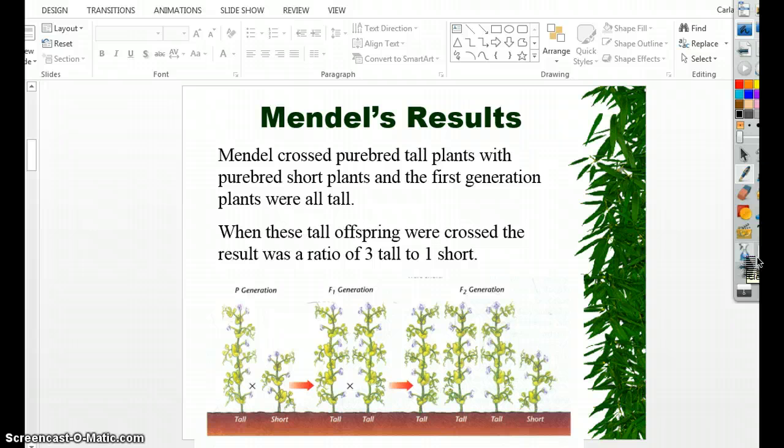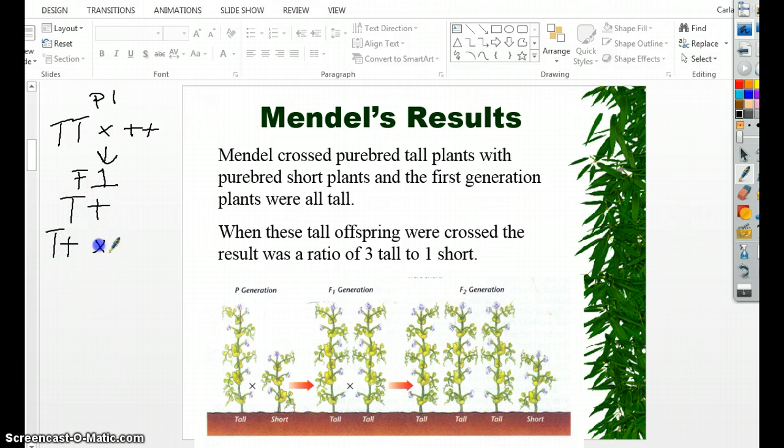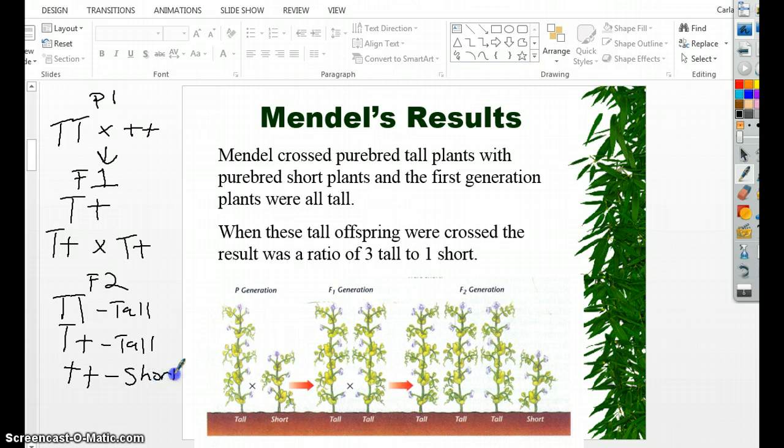I want to show you something else. So what he actually had, he had his pure talls with his pure shorts. P1 produced F1. They were 100% tall. He took the F1 talls, crossed the F1 talls. He got his F2 generation. He had his tall, and his short.